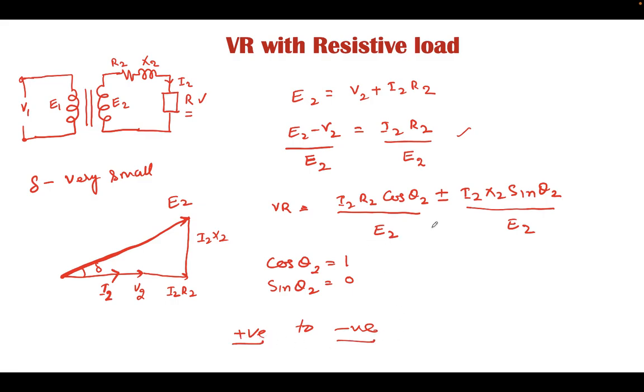Sometimes if this component becomes 0, then voltage regulation can also be 0, and this is a special loading of the transformer, and this is only possible when the load has a leading power factor.